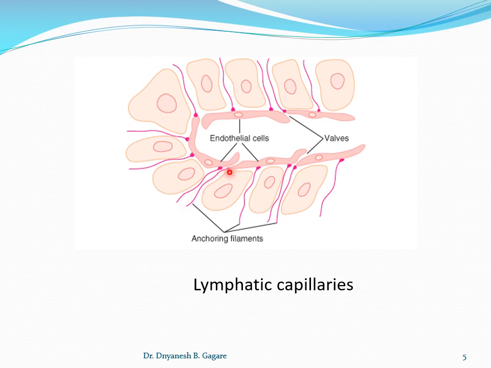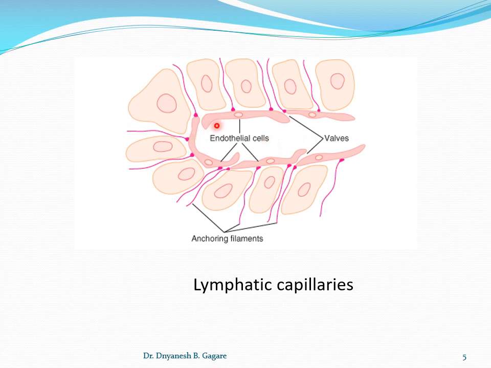So the walls open to the interior, and it prevents the backflow of the lymph to the interstitium. This outside is the interstitium, and the fluid flows from tissue spaces into the capillary through this wall, and these walls prevent the backflow.